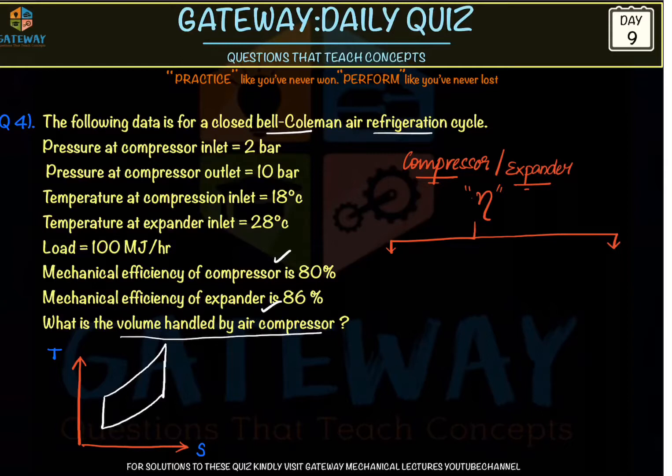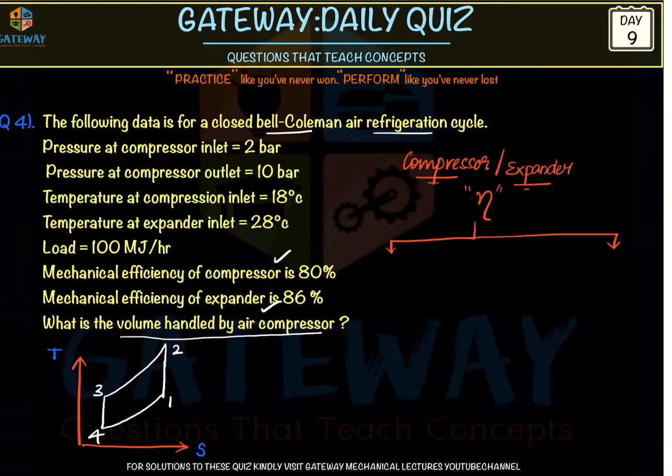And one more thing, if it is mechanical efficiency, there will be no change in the TS diagram. The TS diagram remains the same, 1, 2 and 3, 4. Not even a shift in the line, it will be the same. So whatever question we have done, that is correct and it was the right approach. But to make the confusion clear, I will explain here what exactly mechanical efficiency of the compressor and expander is.